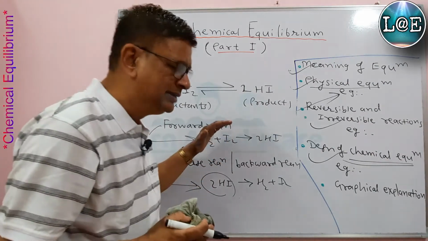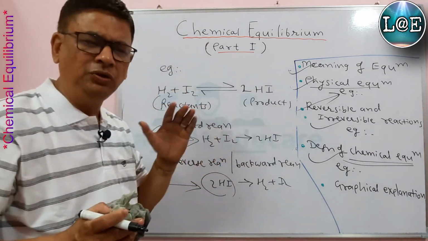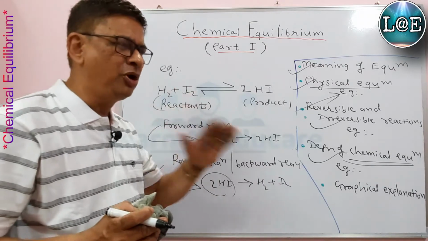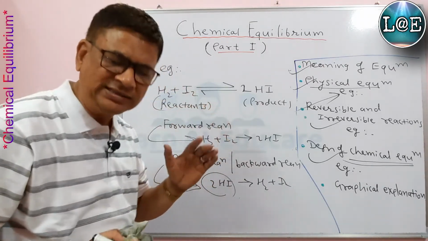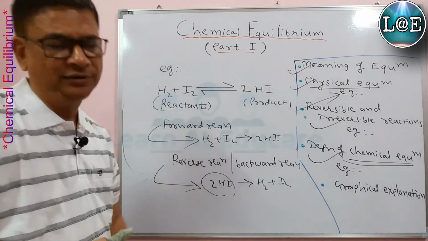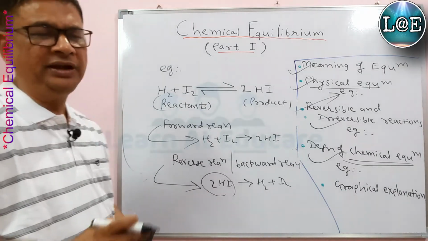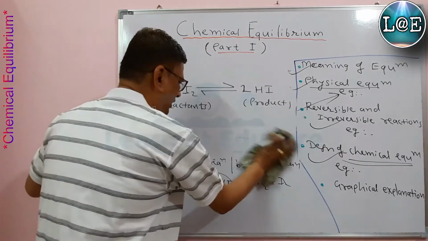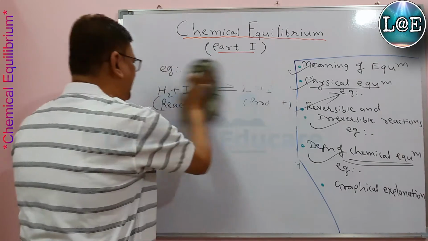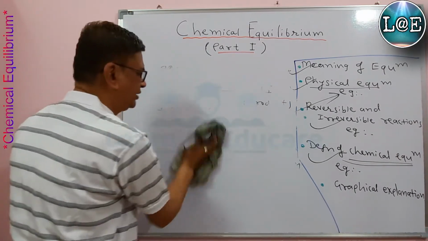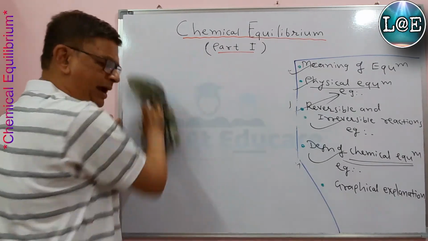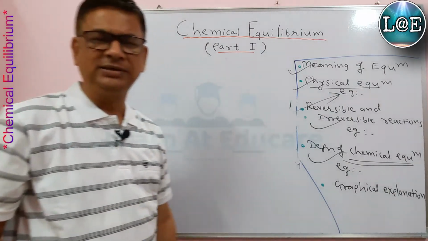At the start, because there is only the forward reaction, the rate of the forward reaction is faster. After some time, when the backward reaction starts, the rate of the backward reaction also increases. But after some more time, both reactants and products react with the same rate. What that rate is, we'll see afterwards.